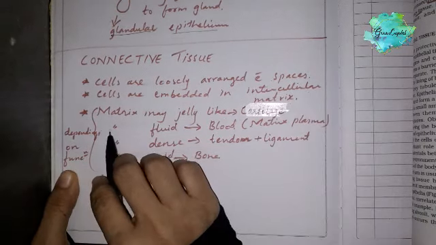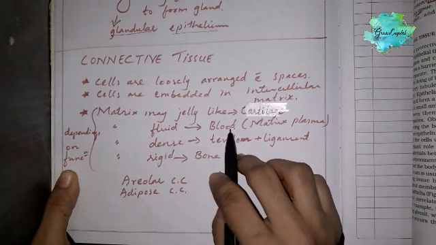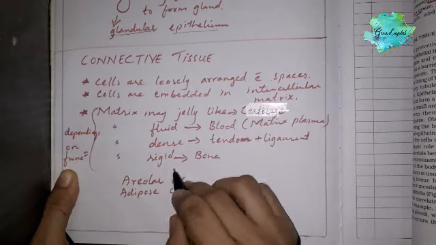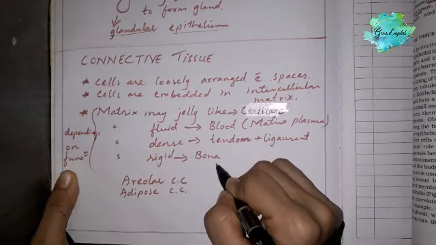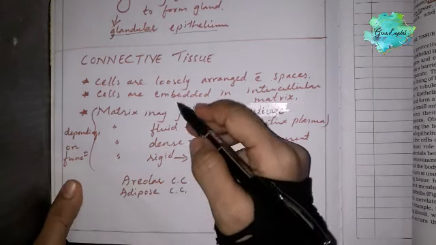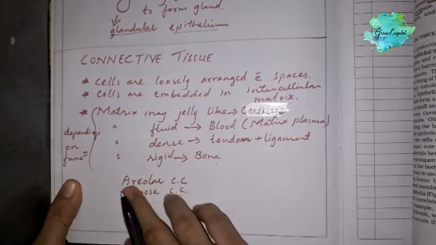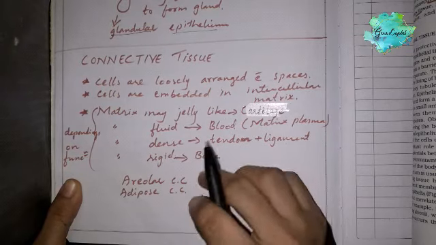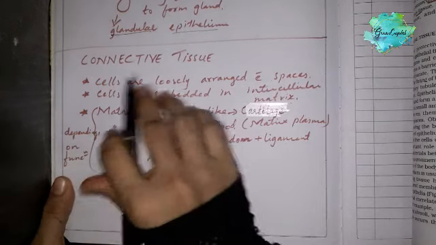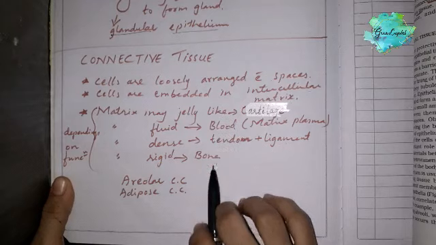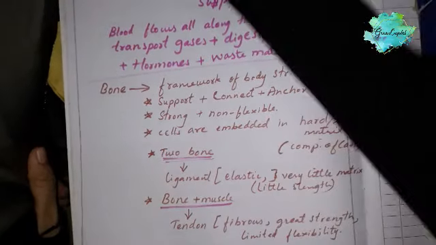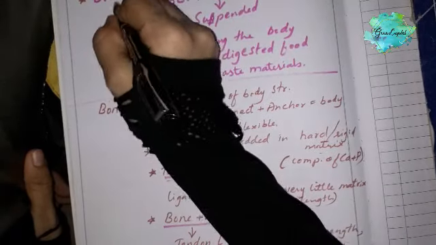Sometimes it is fluid, as in blood, sometimes it is dense, as in tendon and ligament, and sometimes it is rigid, as in our bone. After learning all these types, we will learn about areolar connective tissue and adipose connective tissue also. The matrix differs depending on the function of the connective tissue. The first type of connective tissue we will learn about is blood.